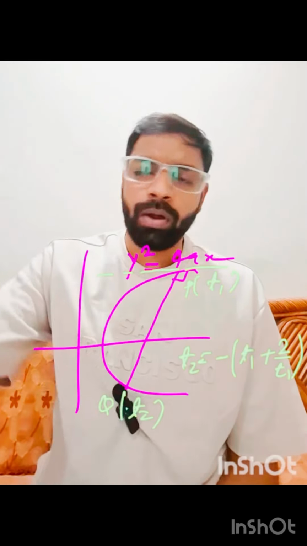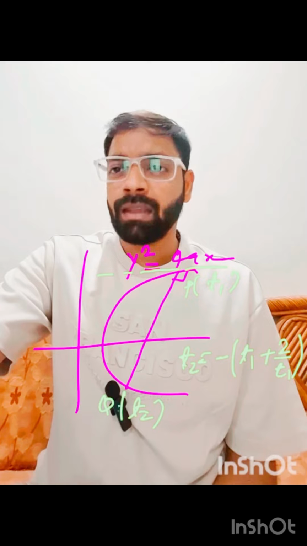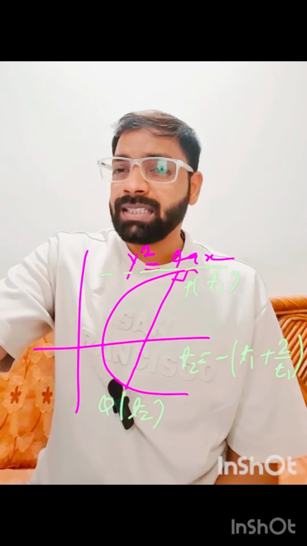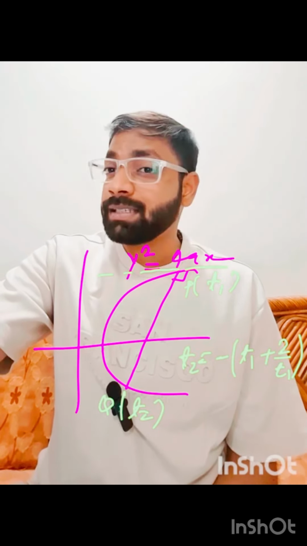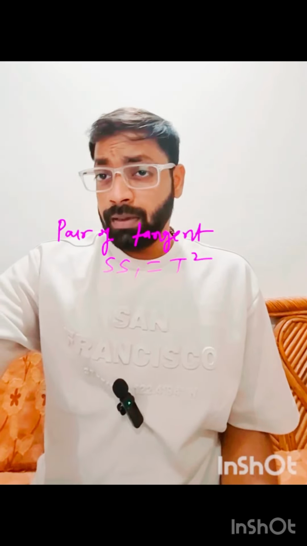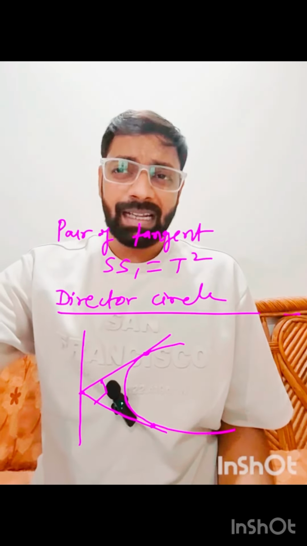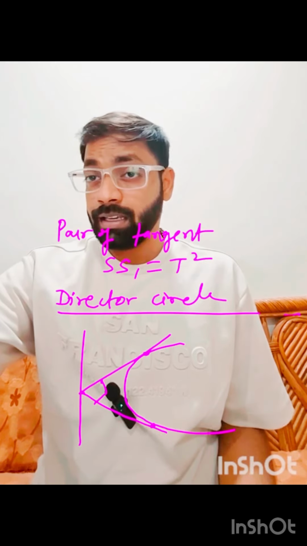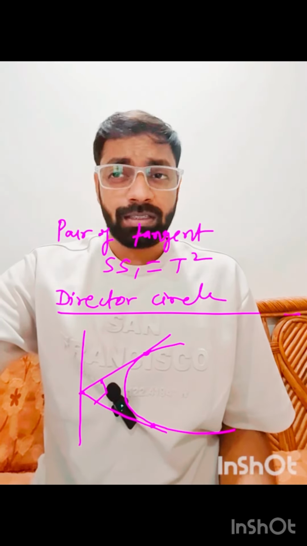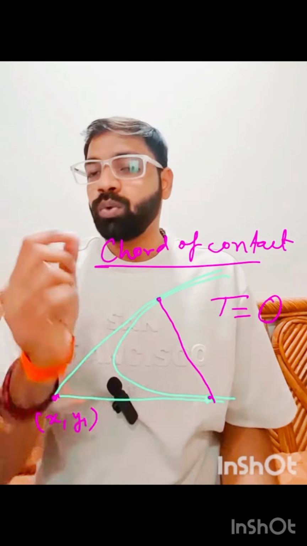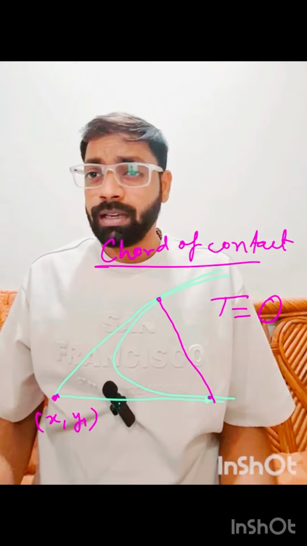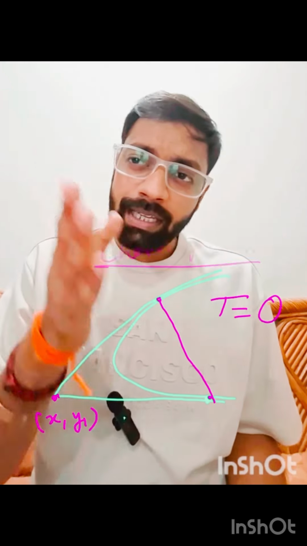If the normal is intersecting the parabola y square is equal to 4ax at another point, t2 is equal to minus t1 minus 2 by t1. Equation of pair of tangents is SS1 is equal to T square, as in the circle, and director circle is x plus a equal to 0. In a parabola, the directrix is the director circle. Chord of contact is again T equal to 0, where the point lies outside the parabola. And chord with the given middle point